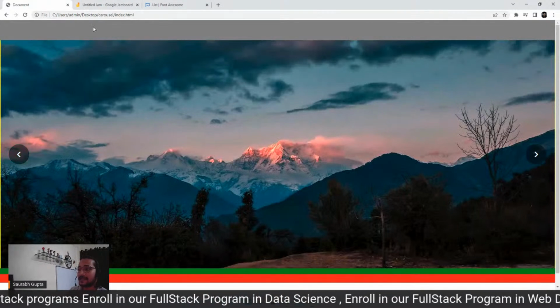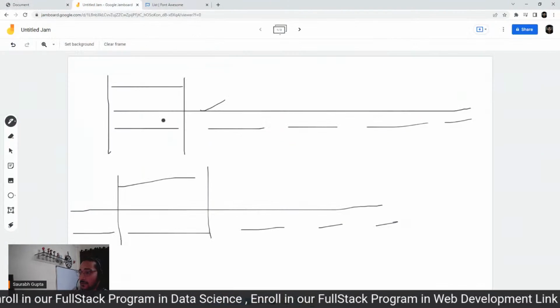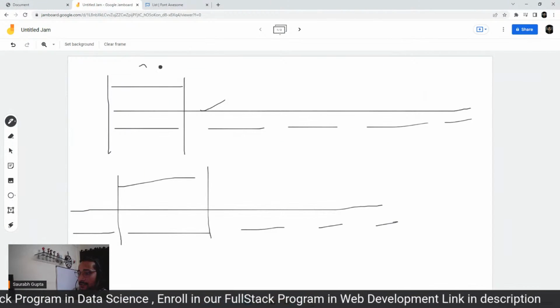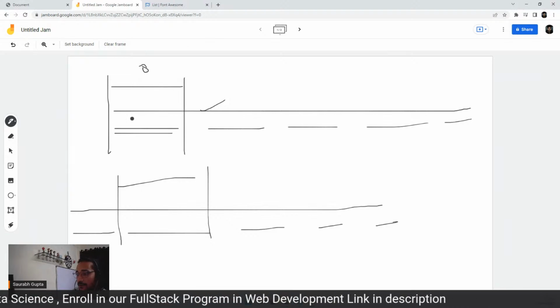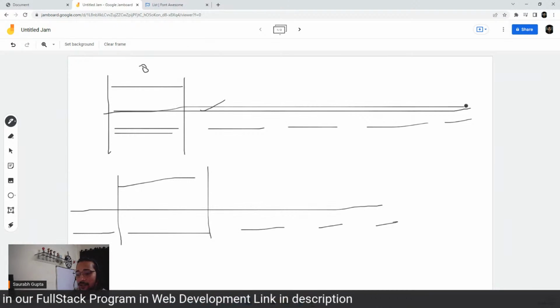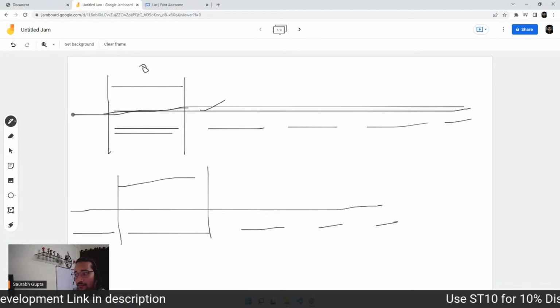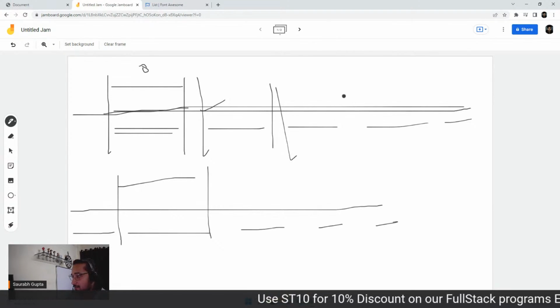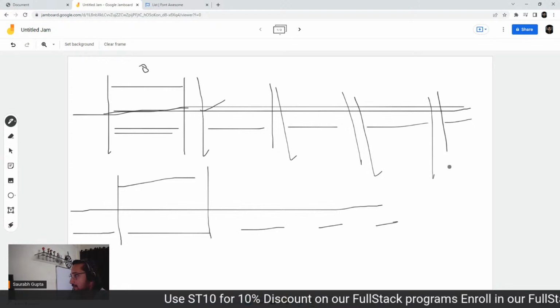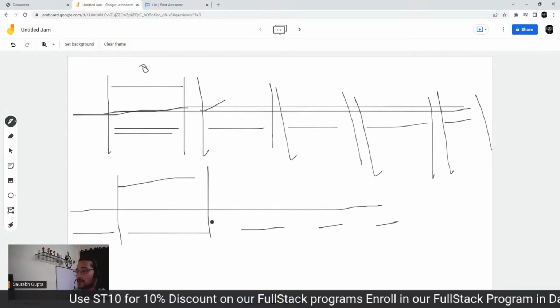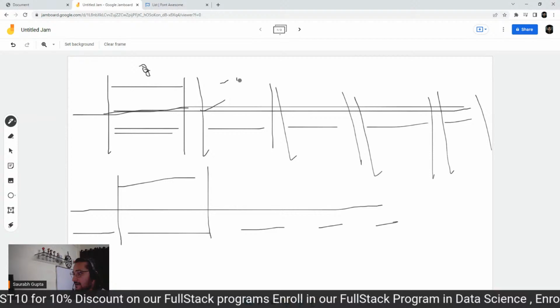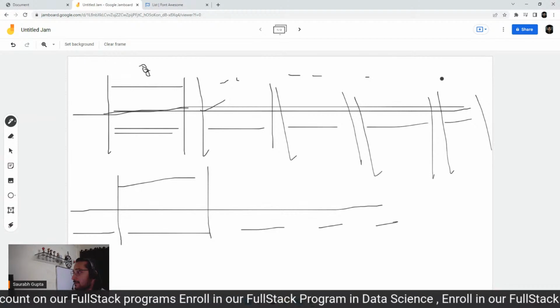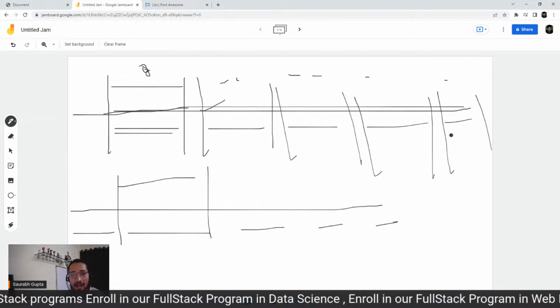It's like this, guys. By default 0, so this is here, first image. This is the long sheet that you move. If you do minus 100%, it will move and you can see the second one. Next time you will see this one, next time this one, and last time this one. So it will be 0, this is minus 100, this is minus 200, minus 300, like that. Understood, guys?